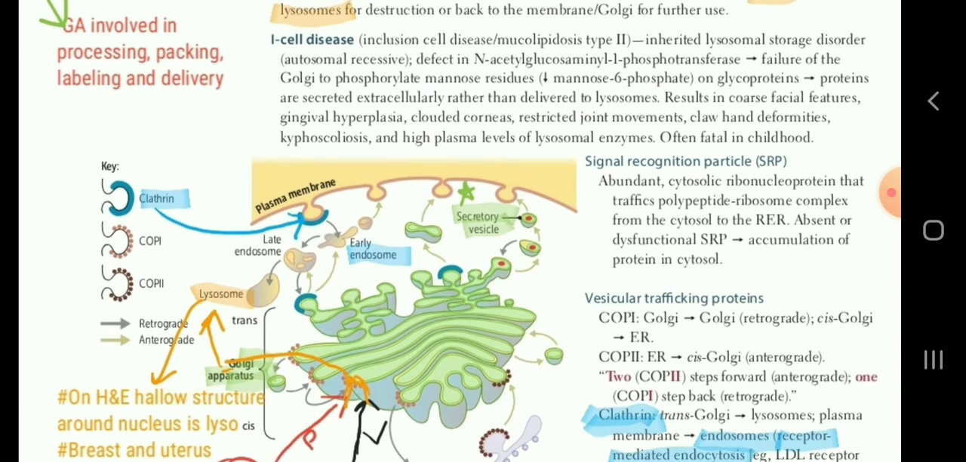So secretory vesicle going out, one MCQ. Endosome forming or coming inside, another MCQ. Both are important.